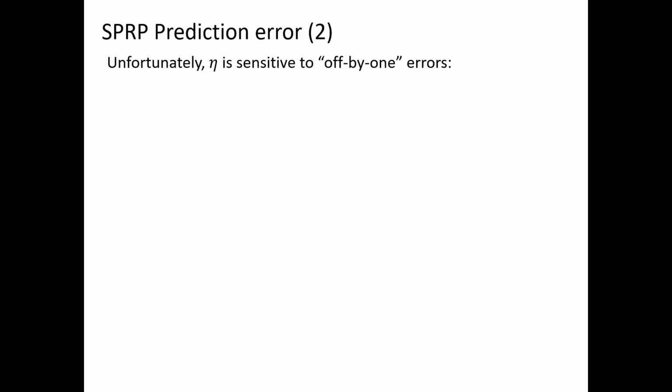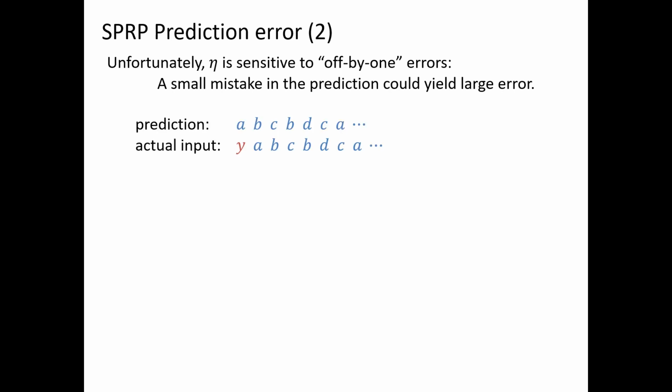Unfortunately, the error as defined before is somewhat sensitive to off-by-one errors. So, in other words, a small mistake in the prediction could yield a large error. For example, if the prediction looks like this, ABC, BDCA, and the actual input is the same exact thing except there's a Y inserted in the beginning, then the error as defined before will be off for every single page by a distance of at least 1. So the error value we get is at least the sum of all the pages in the entire input, which seems quite large given that the only real mistake is that it was off by 1.